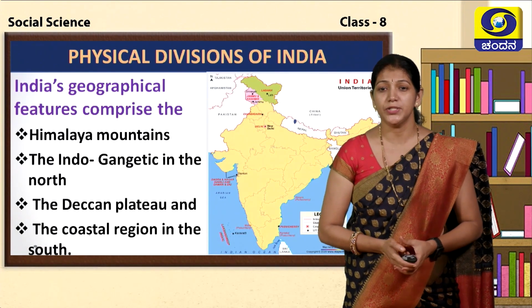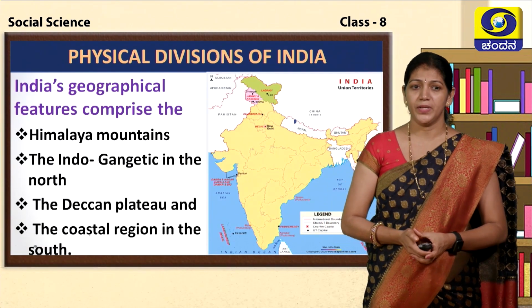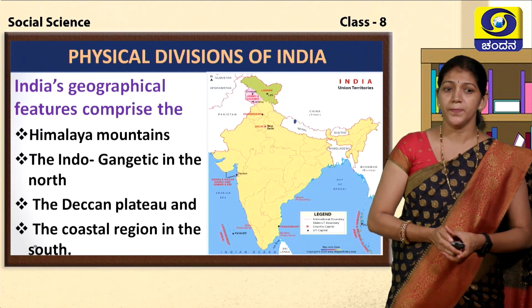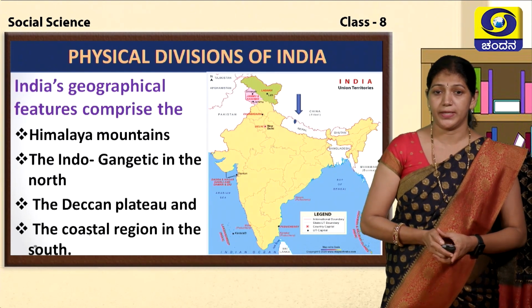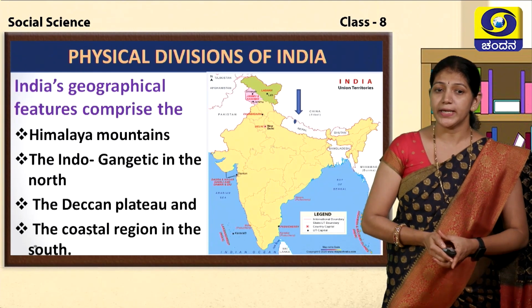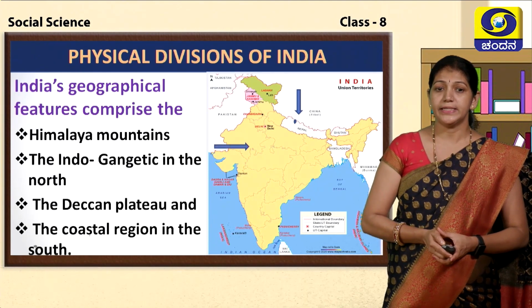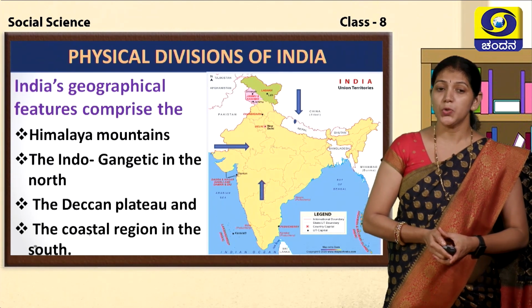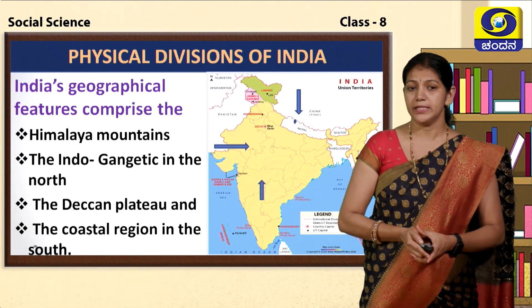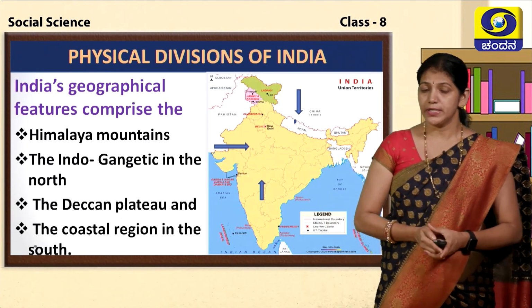Let us see the geographical feature of India. India's geographical features comprise the Himalaya mountains and Indo-Gangetic plains in the northern part, and Deccan plateaus and coastal regions in the south. Children, note this one.